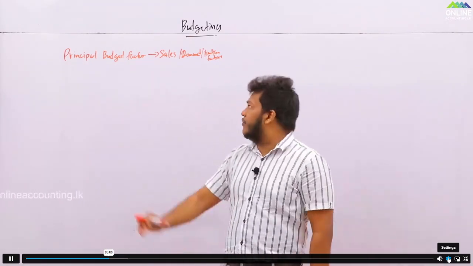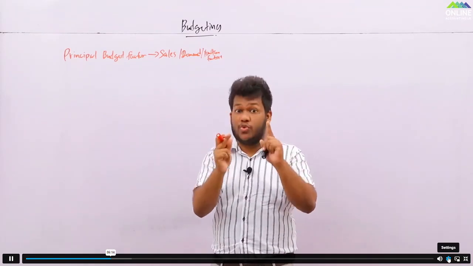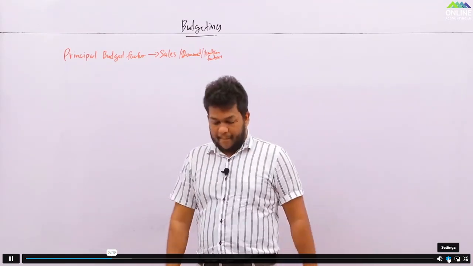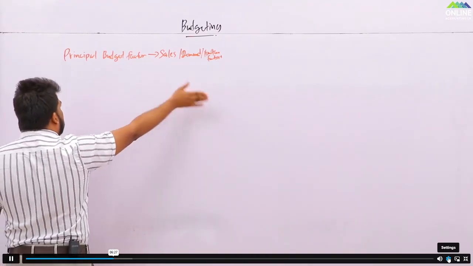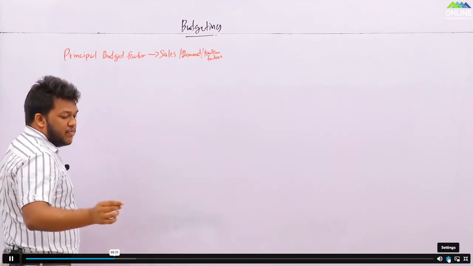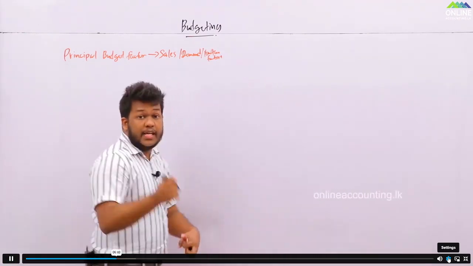In the examination, it will probably be sales. But if there is an alternative scenario, you need to understand, because I'm giving you the logic, not rote learning. Now, after you identify the principal budgeting factor, probably sales, we'll go with that assumption. Which means the budget that you need to prepare first is the sales budget.